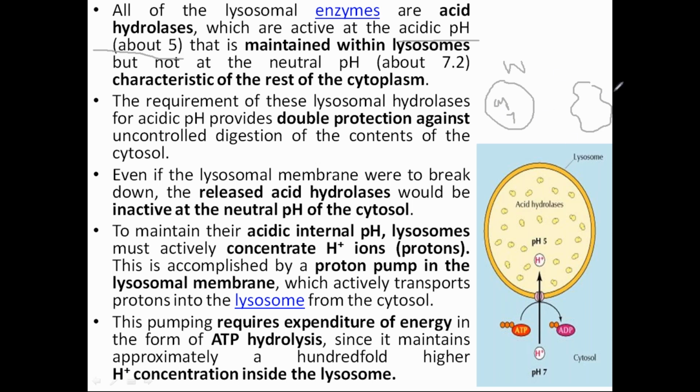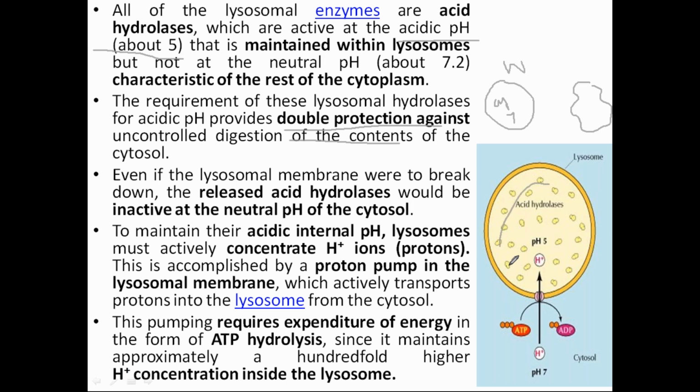But what will happen in the abnormal condition? The cytoplasmic pH will change. At that time, if the lysosomes degrade, they will show their effect. Got the point, everyone? So that is why this 5 pH is giving double protection. If it opens, there will be no damage done. And the first protection is that it is degrading and denaturing the things which are ultimately dangerous to the cell. So it has a double protection effect.